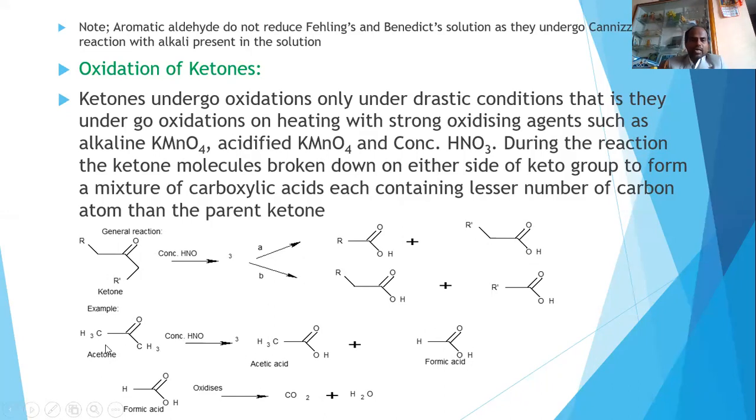So acetone undergoes oxidation in presence of concentrated HNO3, giving rise to acetic acid and formic acid. The obtained formic acid further oxidizes to carbon dioxide and water. That means C double bond O will form as carbon dioxide. Carbon dioxide is a gas and it will go out. Water is a liquid. So with this, I will move to the next slide.